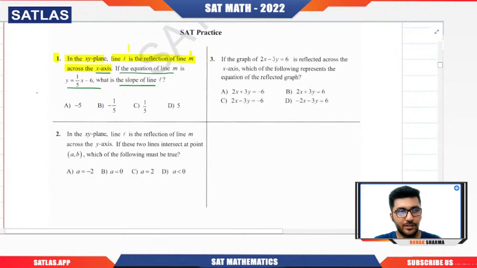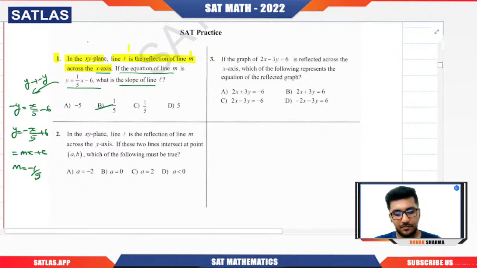So first of all, let us find the equation of line L. How will we do that? Replace y with minus y. So minus y equals x by 5 minus 6. That means y equals minus x by 5 plus 6. Clearly here, if we compare it with y = mx + c, m is minus 1 by 5. So the answer is minus 1 by 5. Got it? This is how we will solve the question quickly and easily.